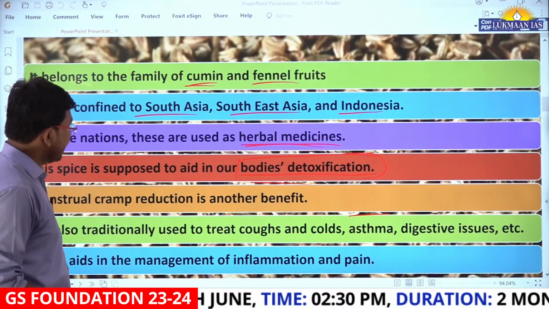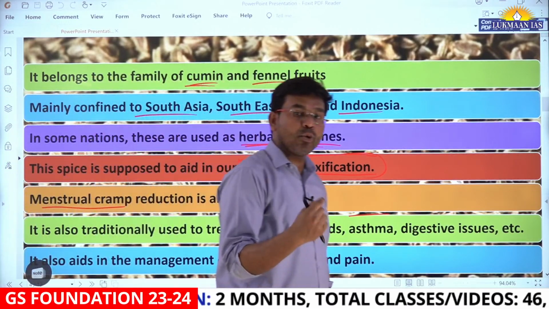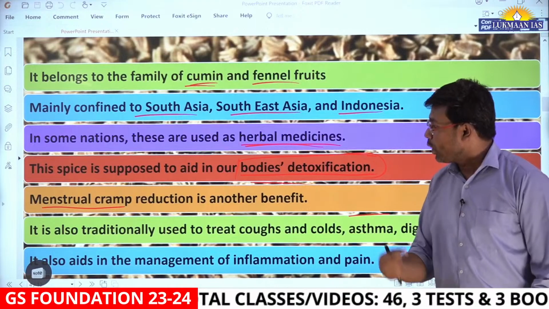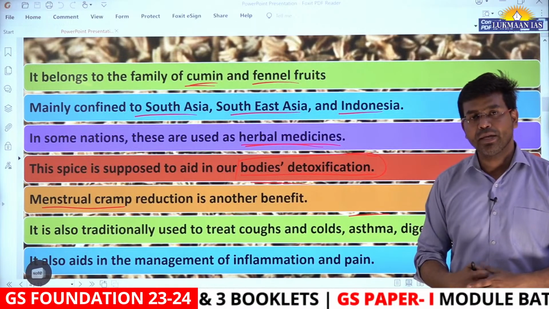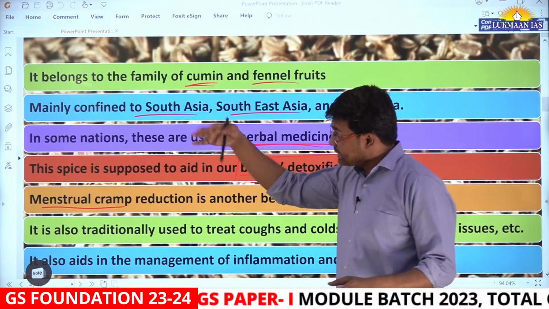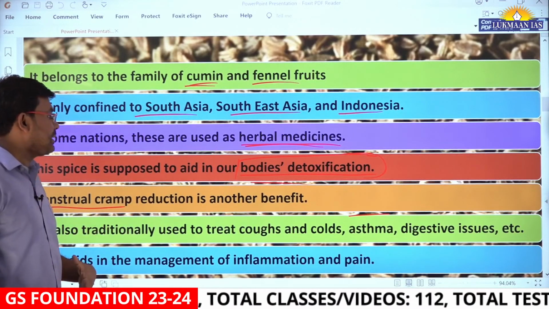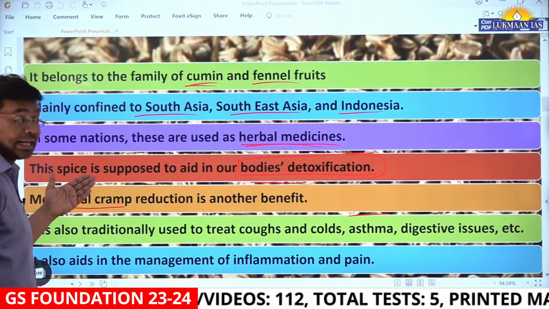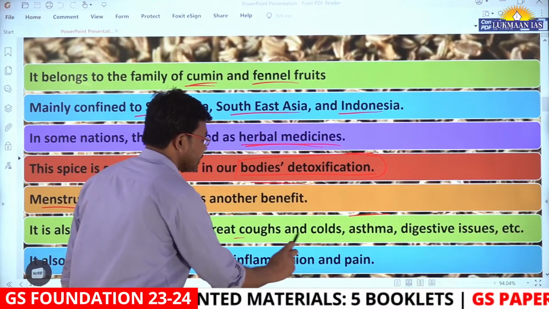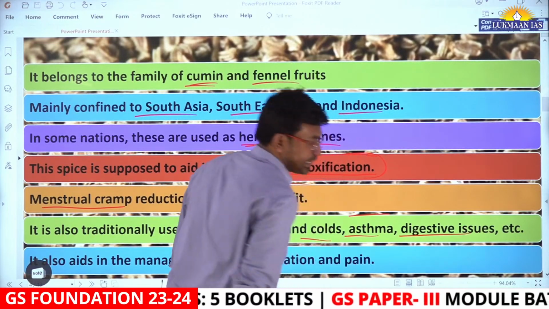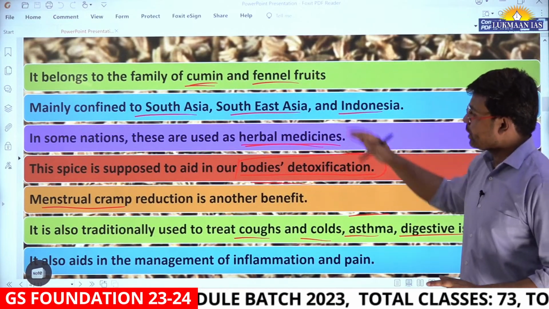Menstrual cramps reduction is another benefit. You might know that girls or women have menstrual cycles every month. During the menstrual cycle, they get a huge amount of stomach pain. Radhuni seeds may be beneficial for them to reduce the stomach pain, or menstrual cramp, as it is known. Then it is also traditionally used to treat coughs and cold, asthma, digestive issues, etc. So it has many medicinal properties.